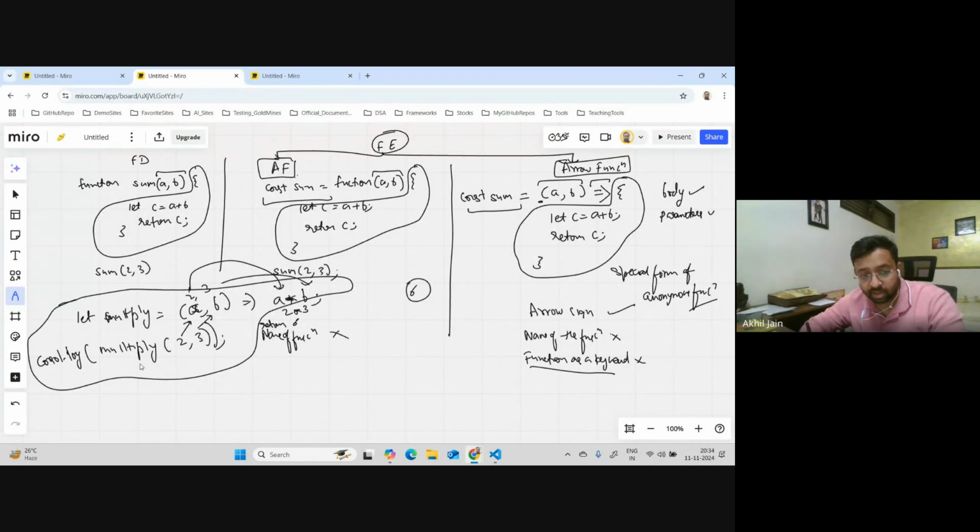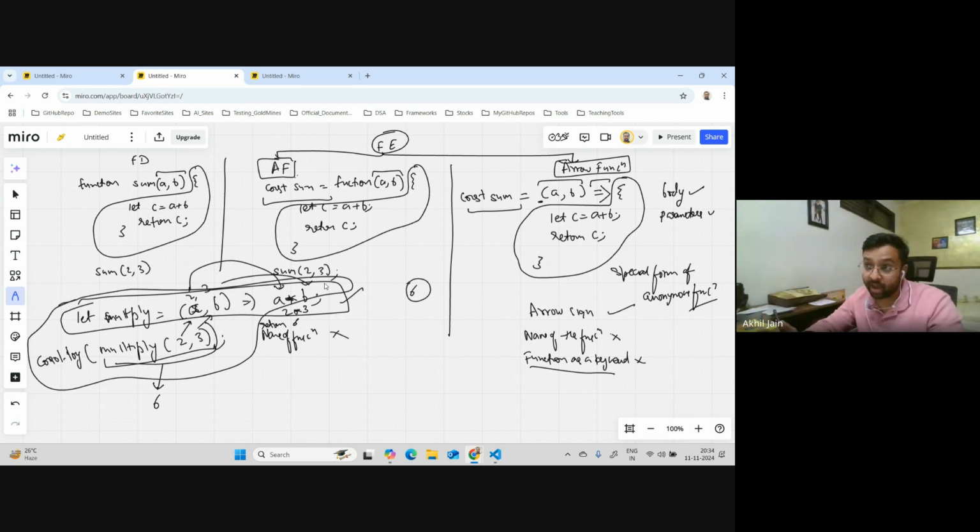So what will happen here is, if someone calls this way, the output, this entire thing would get evaluated, and this expression will translate into a value of 6. Try to see how much space you're saving. You don't have to write function, you don't have to give a name, you don't have to even write the braces and all. So people who are lazy, this is the best thing to write in a single line of code. Okay, this is what arrow function is.